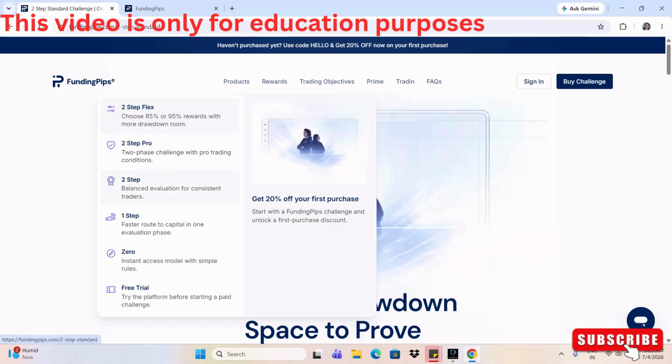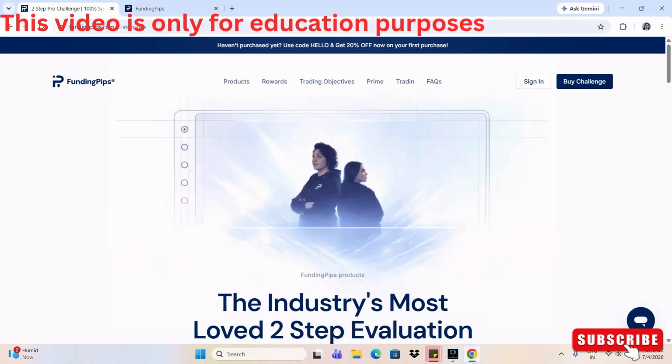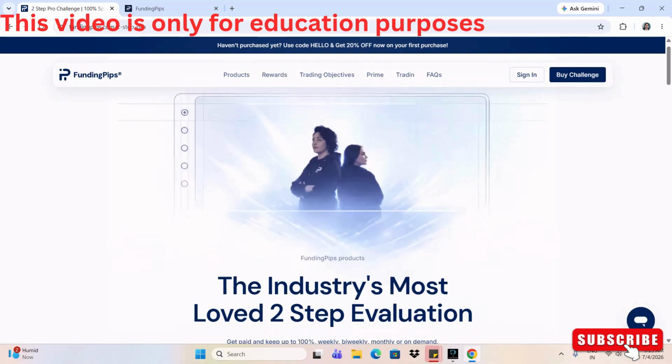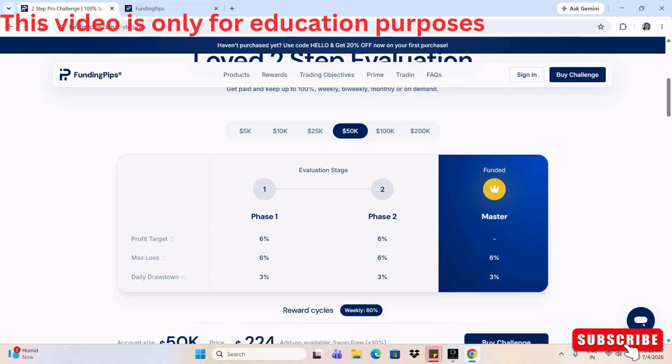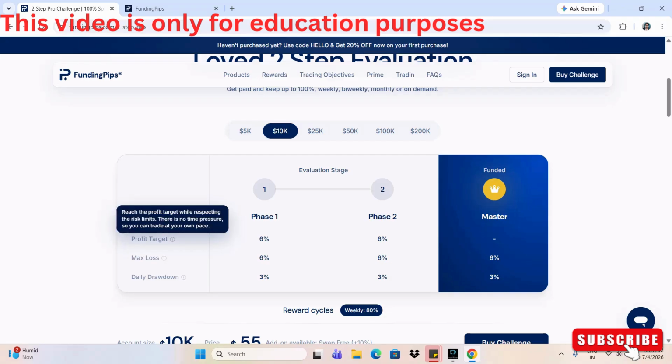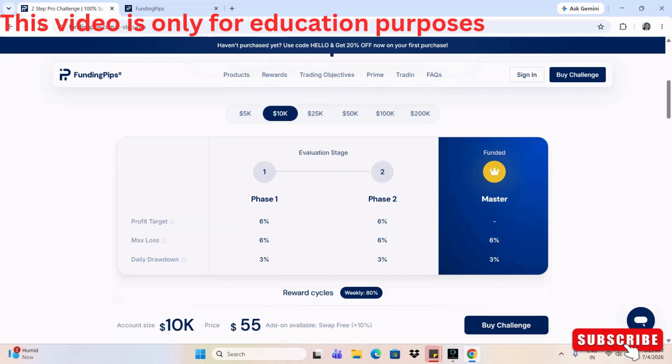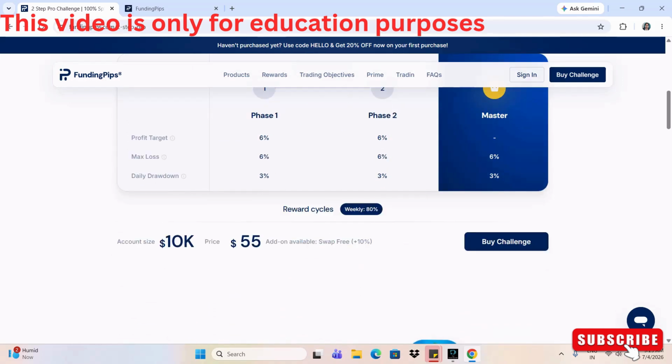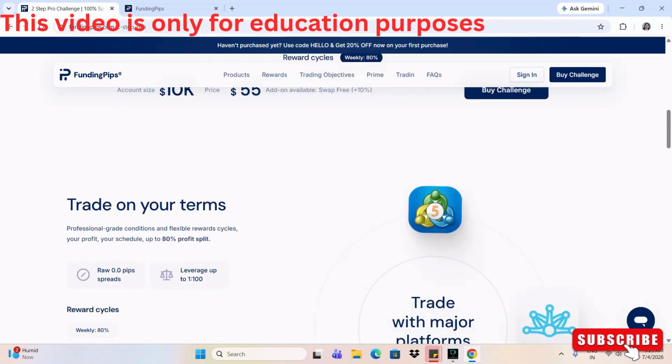We have already gone through the two step, and now we'll go for the two step pro. So this is two step pro. I'll take the same example of a 10K account. Here it's pretty simple. Your maximum loss is 6%, your daily loss is 3%, your profit target is 6%. Simple. Okay. There is no time pressure. You can take as much time as you want, and the reward will be 80% bi-weekly, and the cost will be $55 for 10K.